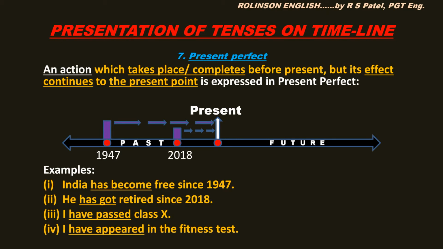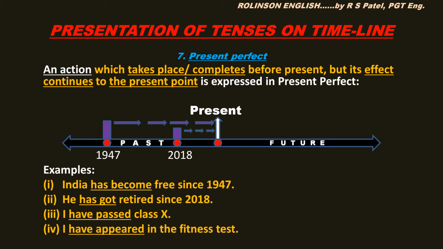See the graphics. On the timeline, on the past side, two other points are marked, 1947 and 2018. Examples show that India has become free since 1947. See that?